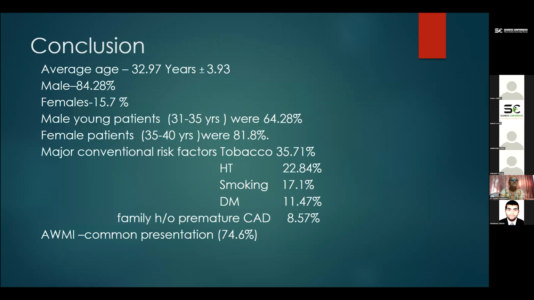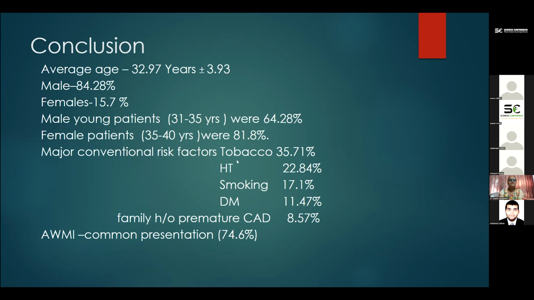So my study concluded with an average age of the patients of 32.97 years plus or minus 3.93. Male patients predominated in the study, 84.28%. Females were 15.7%, and all females were in the age group of 36 to 40 years. The females were mostly found to be diabetic in this subgroup. Male patients were predominantly in the 31 to 35 age group.